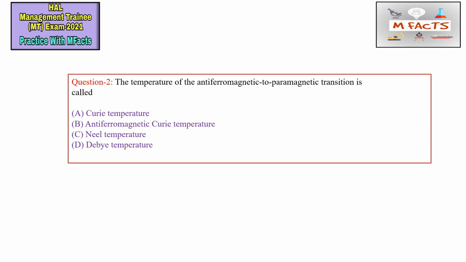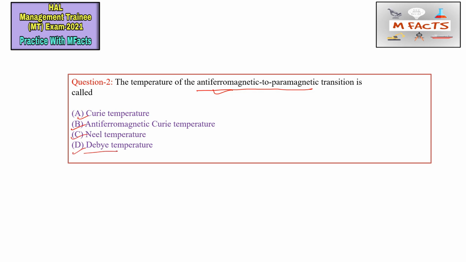The next question: the temperature of the antiferromagnetic to paramagnetic transition is called what? They are asking about the transition from antiferromagnetic to paramagnetic, and they have given four options: A, the Curie temperature; B, antiferromagnetic Curie temperature; C, Néel temperature; D, Debye temperature.